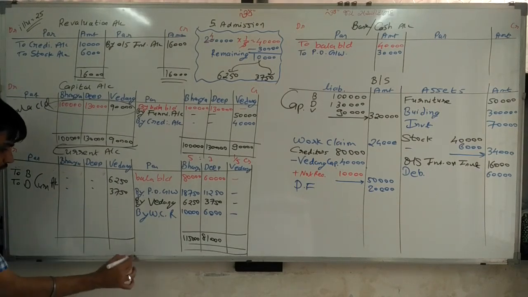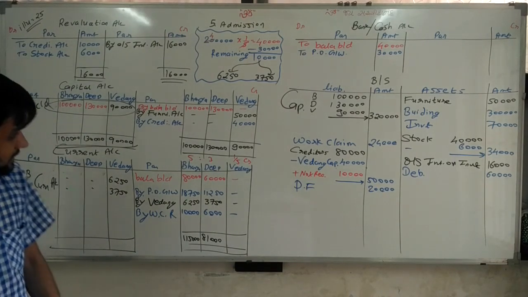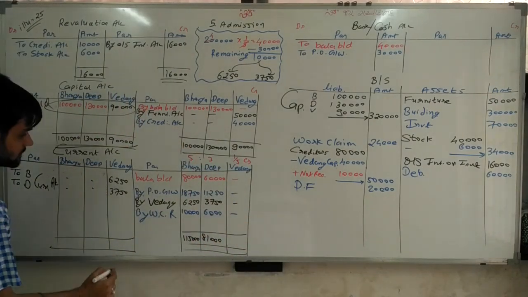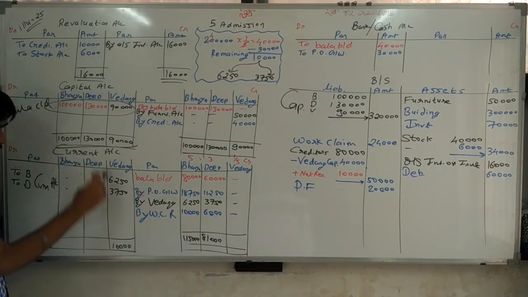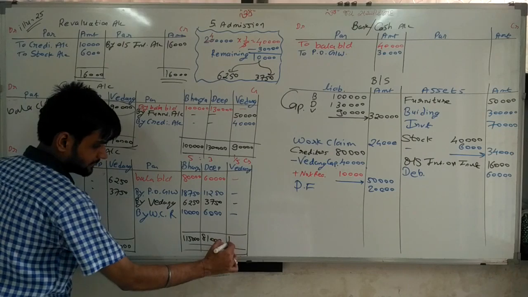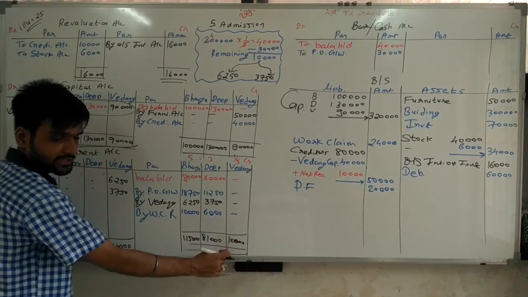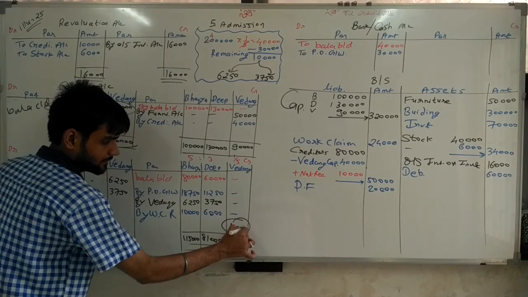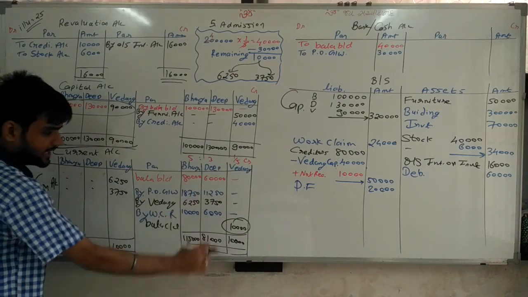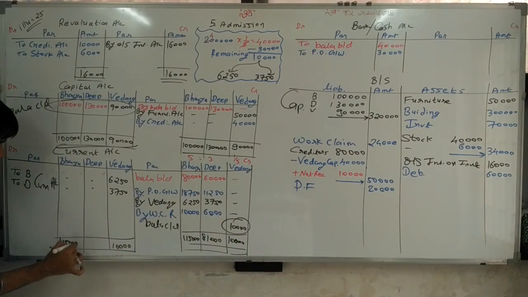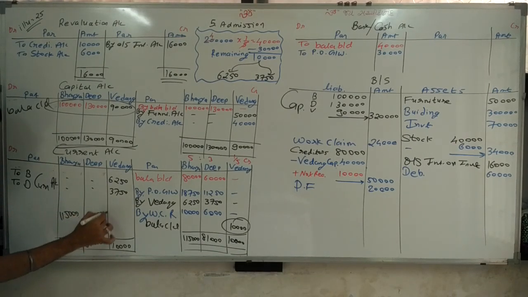So here we have to make total of the debit side, and that amount is 10,000. For Vedant, the debit side total we are writing on both sides, 10,000, 10,000. Balance is 10,000. That is Balance c/d for Vedant. But for Bhavya and Deep, 1,15,000 total credited and 81,000.